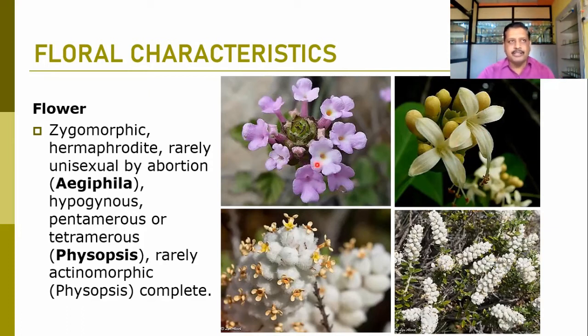It is mostly hypogynous, where the ovary is superior, and pentamerous or tetramerous. Pentamerous means the stamens, calyx and corolla are 5 in number, and when calyx, corolla and androecium are 4 in number, it is the tetramerous condition. In Physopsis, we can find the tetramerous condition and rarely actinomorphic. Here in Physopsis also you can find actinomorphic flowers. These are the Physopsis flowers and inflorescences, where you can find complete flowers, but they are actinomorphic. But in most cases we find the zygomorphic type of flower.